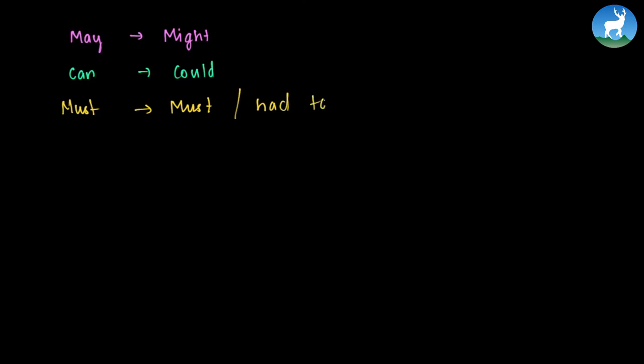Now, while converting, we also need to remember that may will be changed to might. Can will be changed to could. So see the changes in modal verbs. Must is changed to must itself, it remains the same, or we can also say had to. So in case I have to say she said I must go to bed, then I can say she said that she had to go to bed.